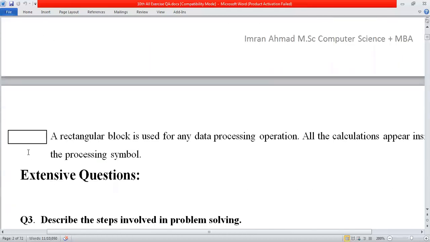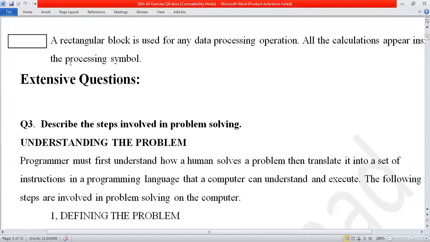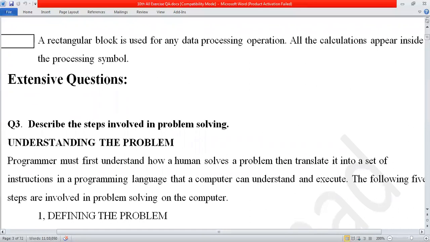Next, very important, keep in mind this symbol: rectangular box or rectangular block. A rectangular block is used for any data processing operation. All the calculation appears inside the processing symbol. We call this one the processing symbol. This rectangular box is used for the processing.